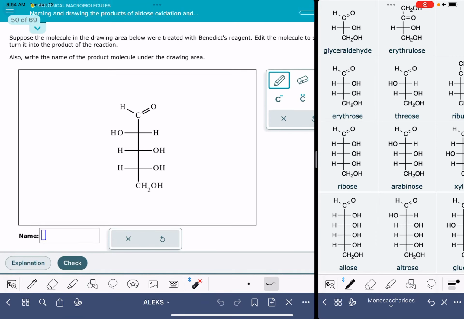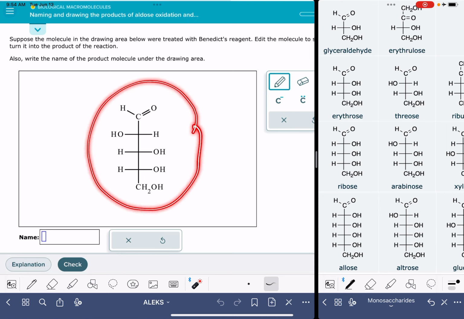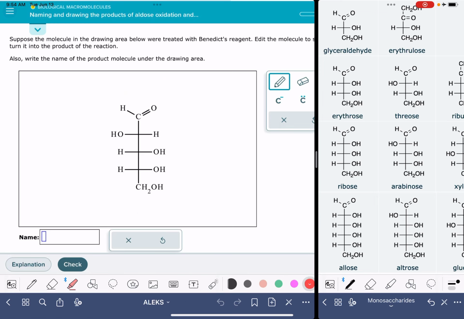In this video, I'll show you how to solve the ALEKS problem called naming and drawing the products of aldose, oxidation, and reduction. There are 4 different versions of this problem. I'm only going to demonstrate one version, but I am going to talk about how you would solve all 4 of them. So in a few versions of the problem, ALEKS is going to provide you with the structure of a monosaccharide, and it's going to ask you to modify or edit this particular structure to show what molecule would result if that monosaccharide underwent a particular chemical reaction.